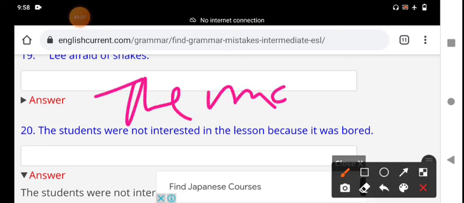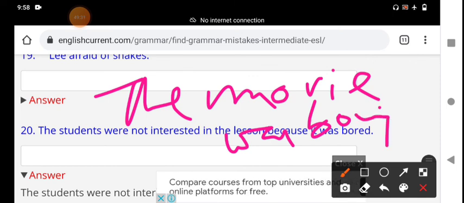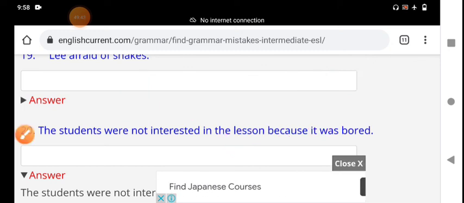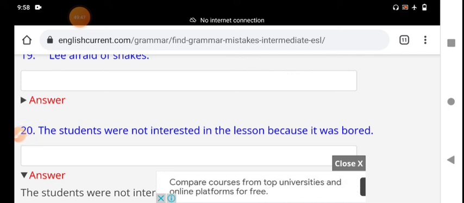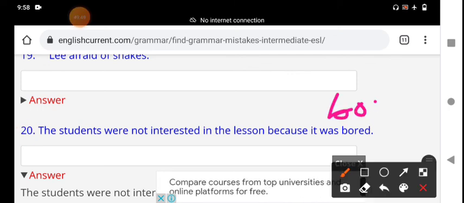The movie was boring. It gives boredom to me. Not "the movie was bored." That is the wrong construction of the sentence. In the same way, the class was boring. We should use "the class was boring," not bored.